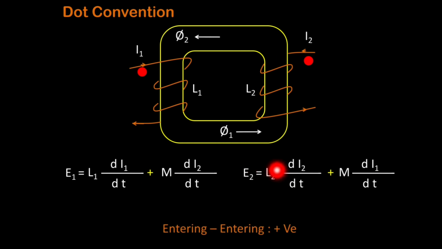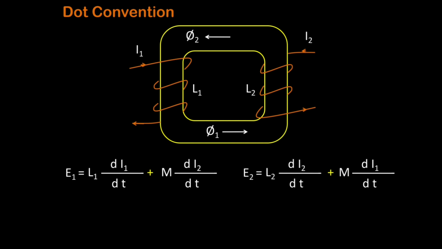So entering is positive. Similarly, if we are putting the dot at the leaving point, then in coil number 1 the dot is where the current is leaving, and similarly in coil number 2 we have put the dot where the current is leaving.